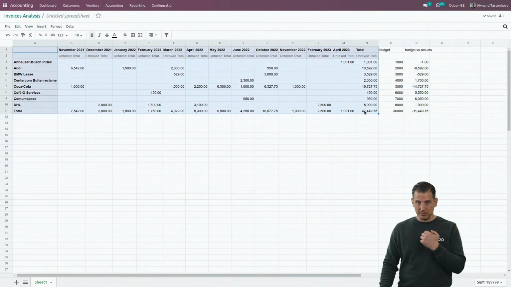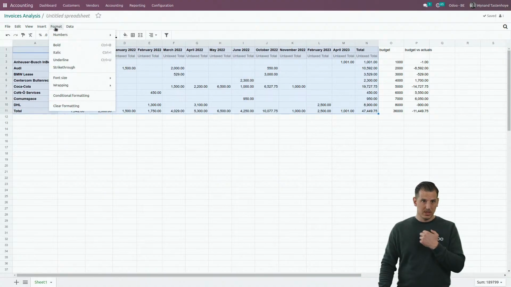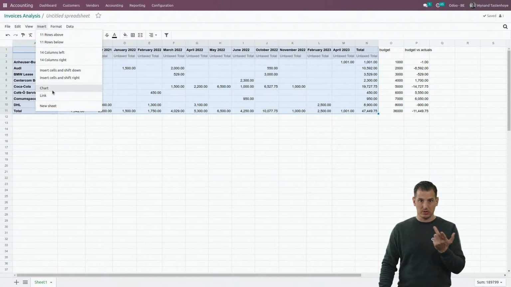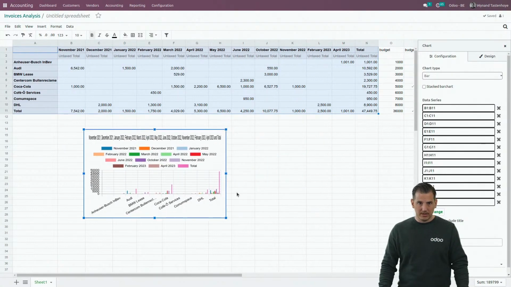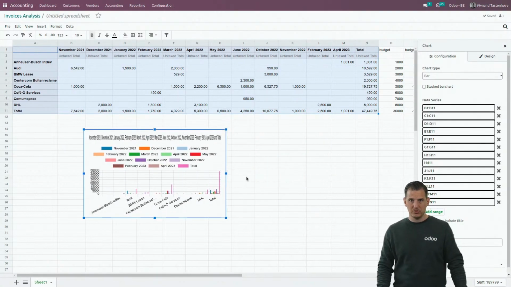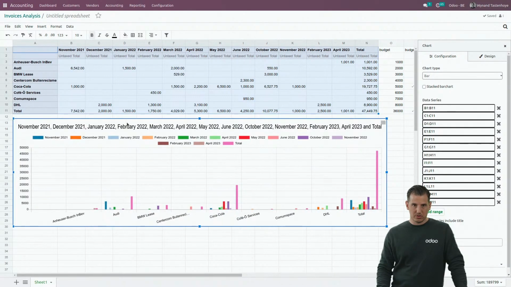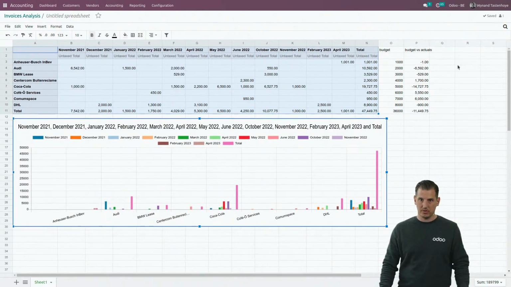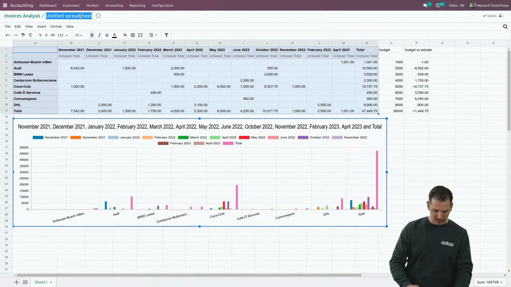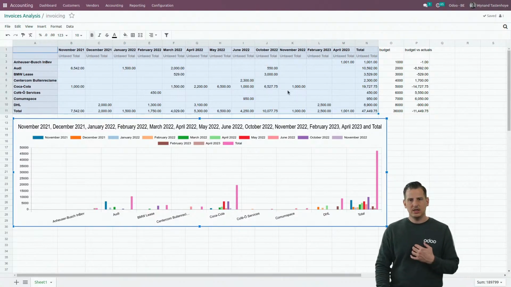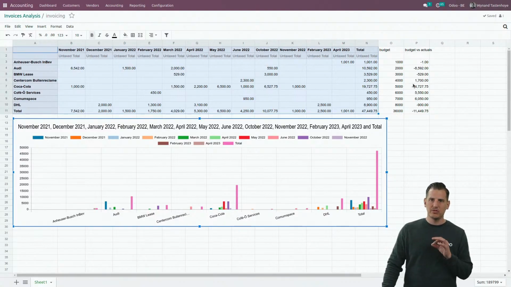Also here, I can maybe select all of these, insert chart, for example. Of course, you can adapt a little bit in order to make it more beautiful, but you get my point, of course. Let's make it a little bit bigger. Okay, so we have a chart based upon the information over here. Now let's give this spreadsheet a name. So for example, invoicing.